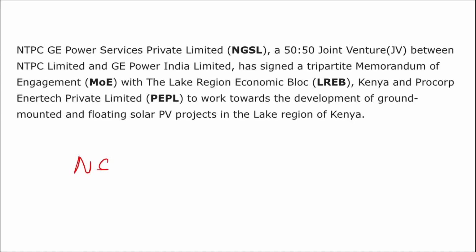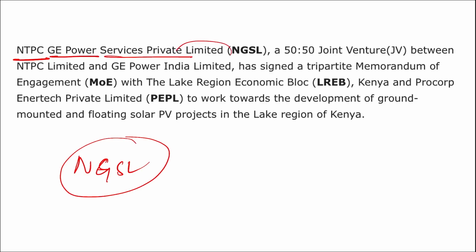What is NGSL? First of all, NGSL is NTPC, National Thermal Power Corporation, GE Power Service Limited. That is a 50-50 joint venture between NTPC, National Thermal Power Corporation Limited, and GE Power India Limited.